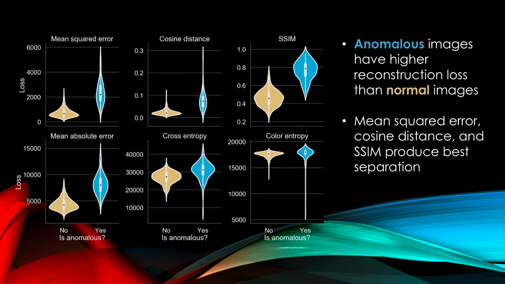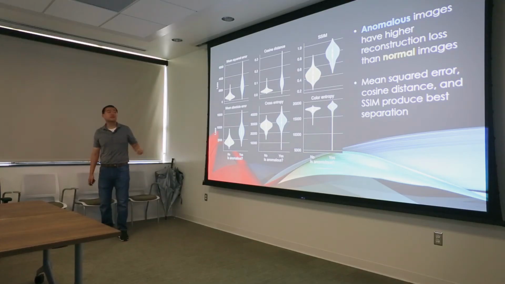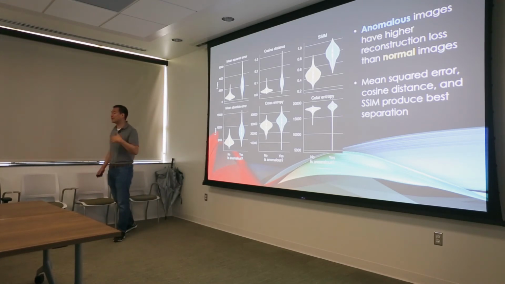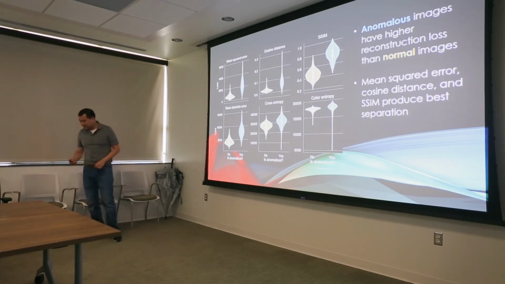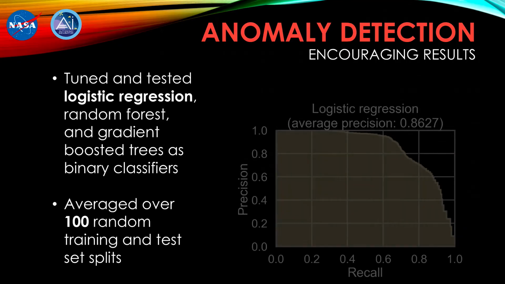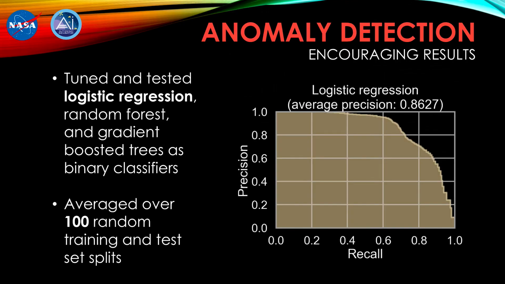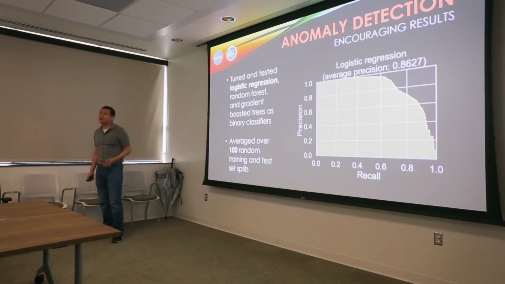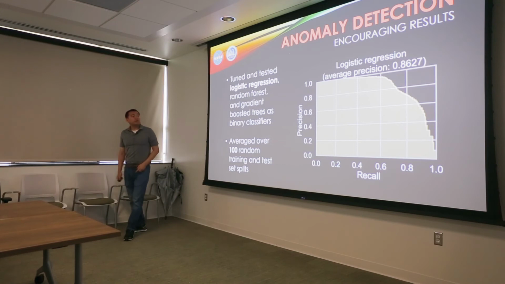So each plot here is a different reconstruction loss, and you can see that normal images typically have a much lower reconstruction loss than anomalous images. So this was an encouraging sign for us that we would be able to do anomaly detection on these features. And when we trained a variety of binary classifiers on these features, we discovered that the simple, humble logistic regression actually performed best for us. We were able to get an average precision of 0.86.